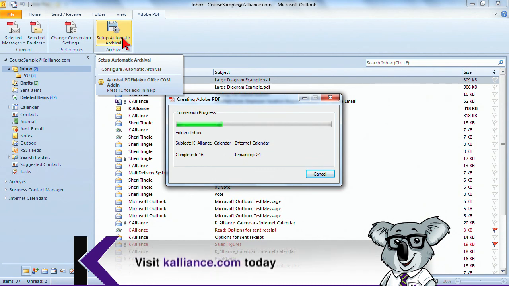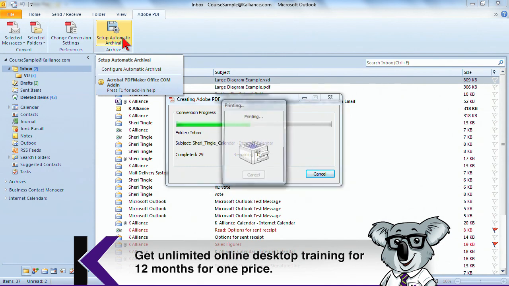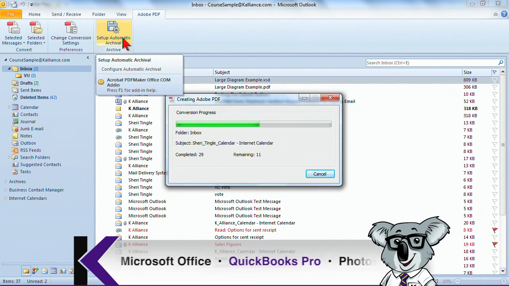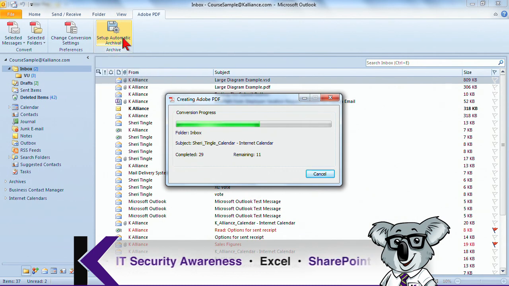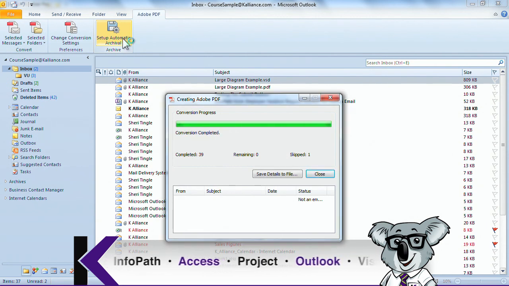And when they're set up as PDF, you get to use all the search capabilities. It's also going to compress it, and then you can store it offline. Just gives you a lot more options. It also stores the file in a format that protects properties like who sent it and when, so you know the files aren't going to be tampered with, and that's another way of preserving the credibility of those files as well.